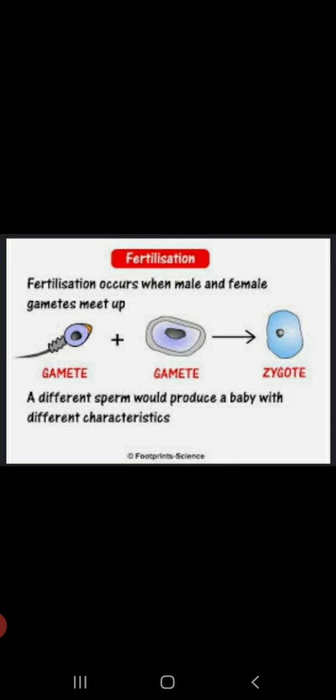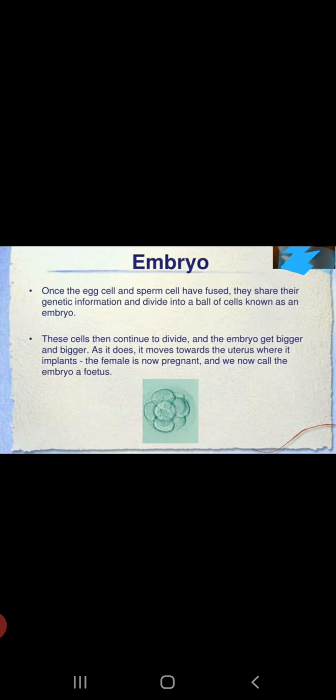Now, this zygote, which is formed by the fusion of male and female gamete, divides further and undergoes growth in size. This is what is called an embryo. And this embryo later, after division, ultimately develops into a new individual. This is how sexual reproduction takes place. We will study sexual reproduction in humans in detail. For now, it's good to know the terms that we have come across.